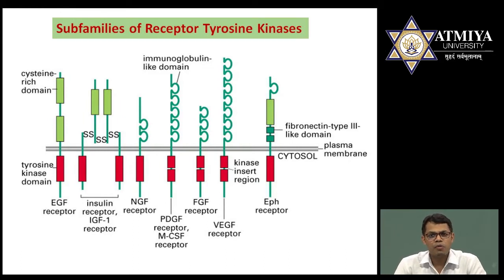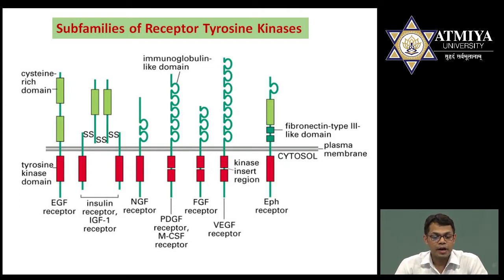There are different types of variation observed in the receptor tyrosine kinase. First one I am showing here is the cysteine rich domain. Then second, you can observe a part of the EGF receptor. Second is the insulin receptor IGF-1. Then NGF, PDGF, FGF, VEGF, then EPH. These are all different types of growth factor receptors, and in all these receptors minor variation occurs.